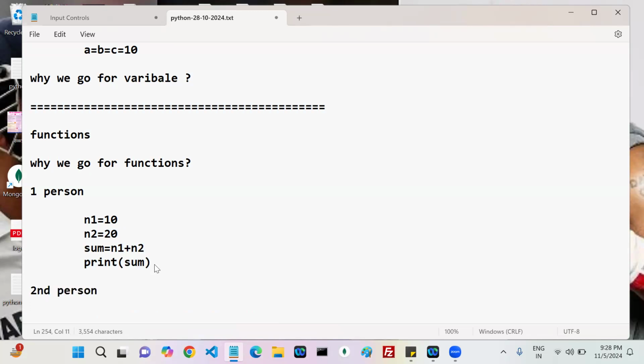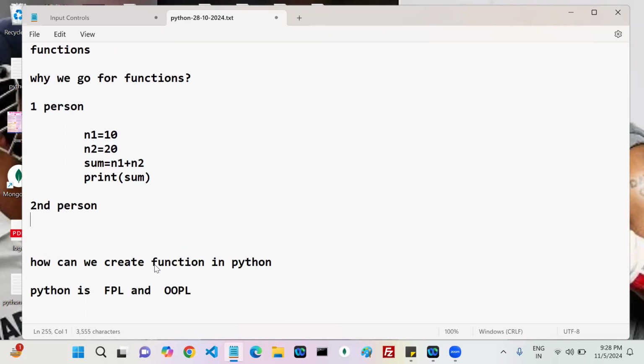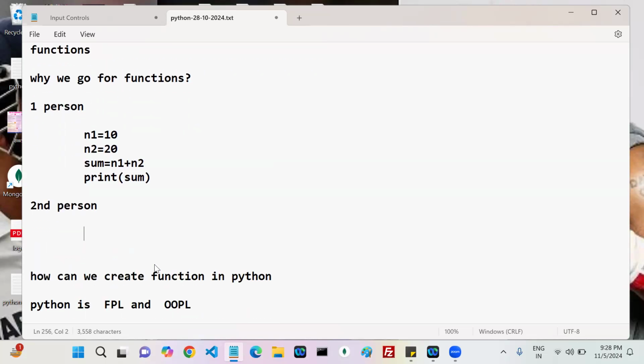Okay. There is one more person also. Second person. He also has the same requirement. What you know? Find the sum of 10, 21. Then what is he going to do?